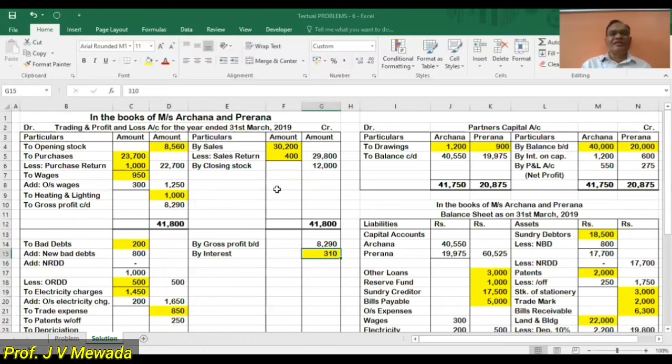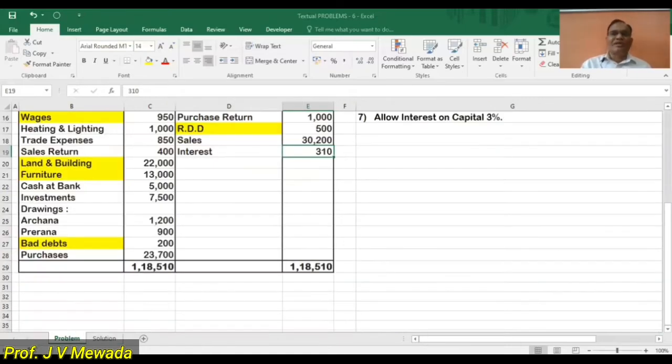So here we can see that credit side we have transferred on the credit side. This is the credit side. Okay. Partners capital account, liability side, and I have subtracted two items, credit purchase return I have subtracted and I have subtracted ORDD. They were there on the credit side, but I am writing on the debit side because I am subtracting. Okay. So our third step is over. Now let us move to the fourth step.